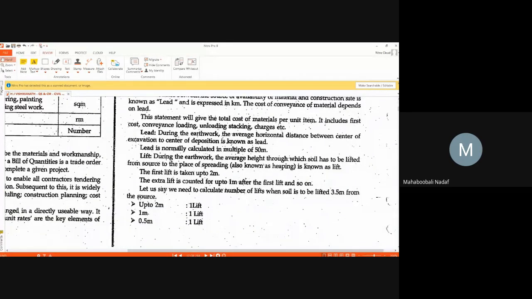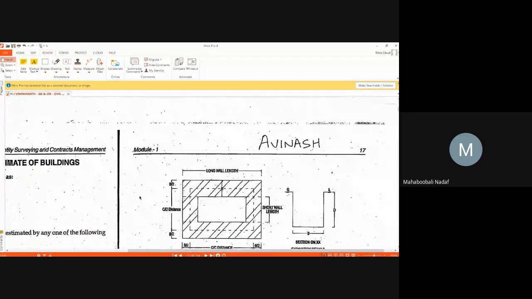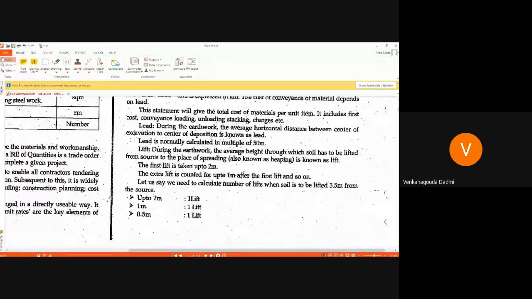Is it clear? What do you mean by lead and lift? I need everyone to give me the answer. Yes, sir. Yes, sir. All the persons present, sir. Yes, sir.